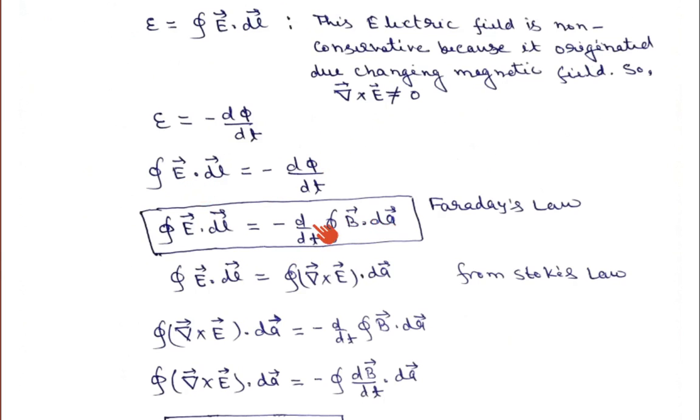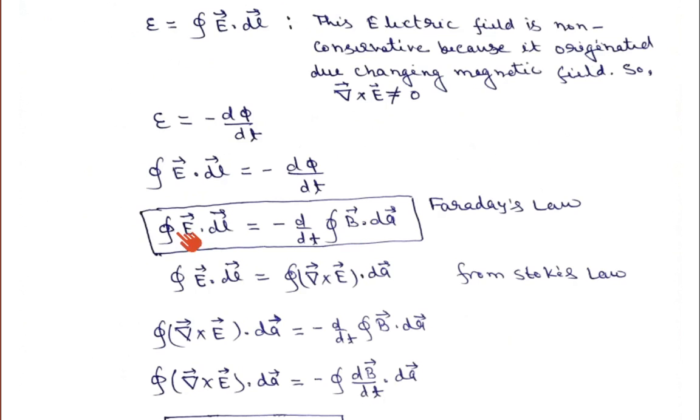Here also, the line integral of E dot dl is equal to minus d upon dt of the surface integral of B dot dA. Here, this d upon dt acts on B, which means the magnetic field is changing with respect to time. If the magnetic field is changing with respect to time, whether your magnetic region is stationary or your circuit is stationary doesn't matter, this changing magnetic field will induce an electric field.